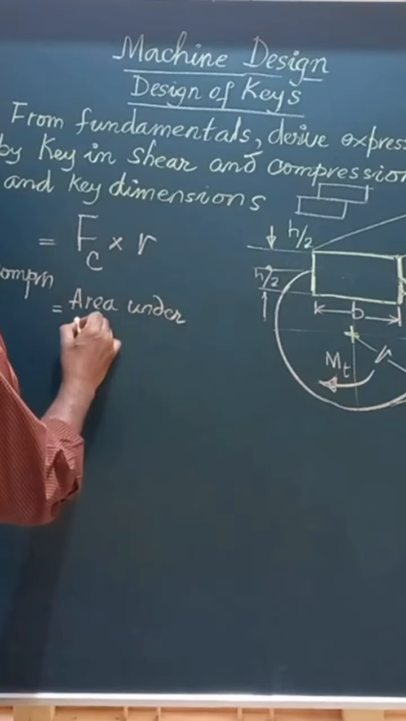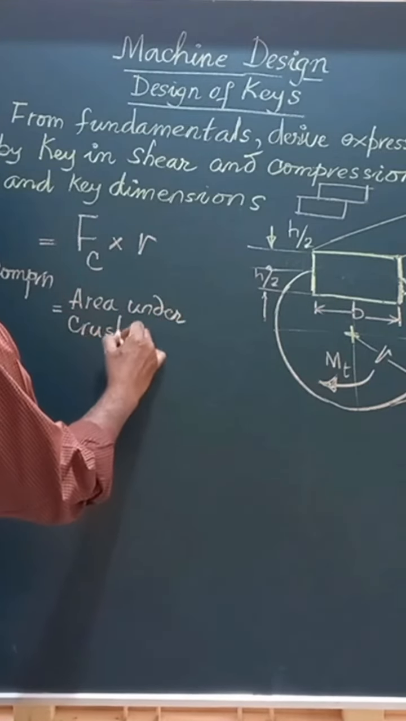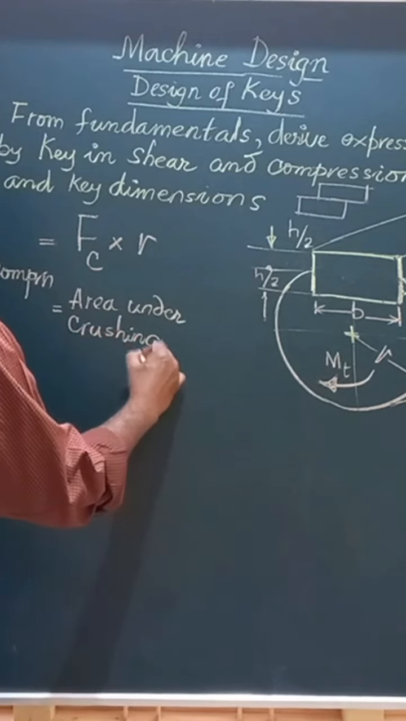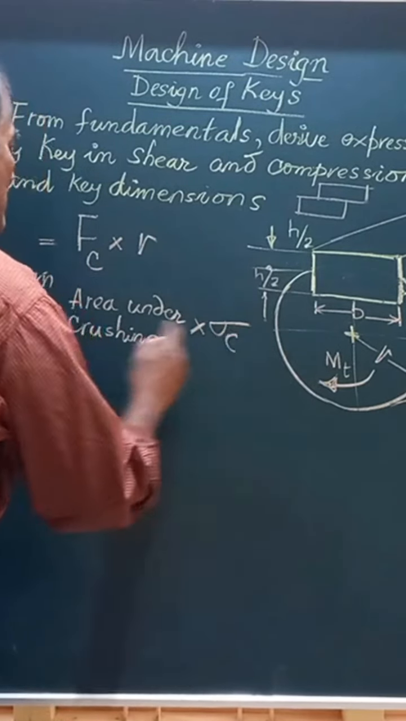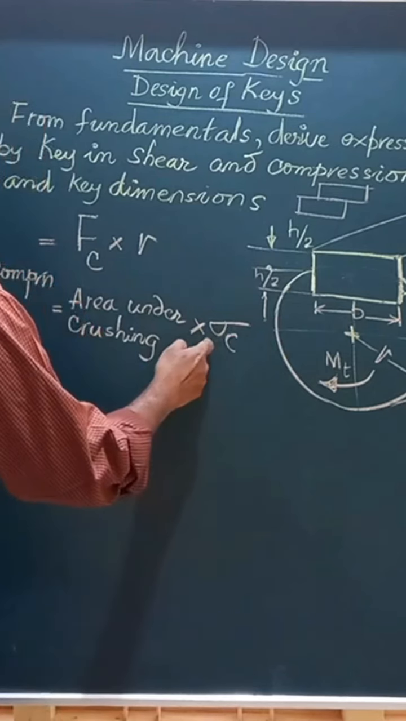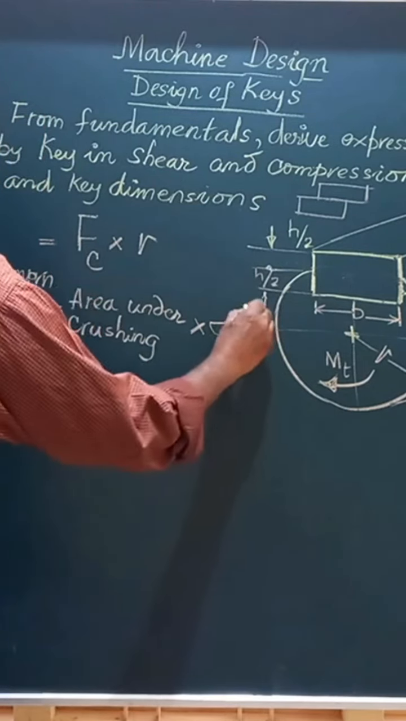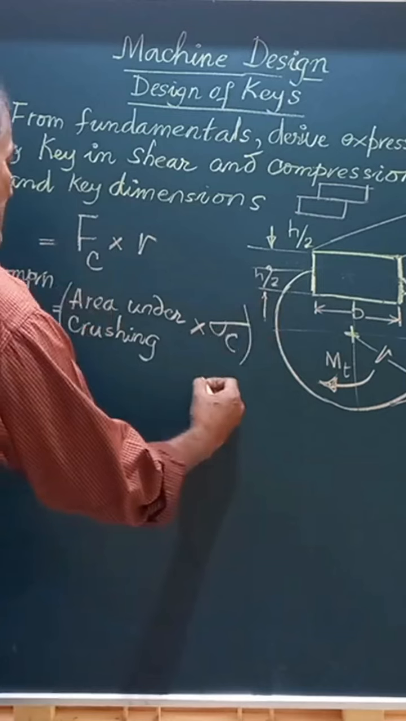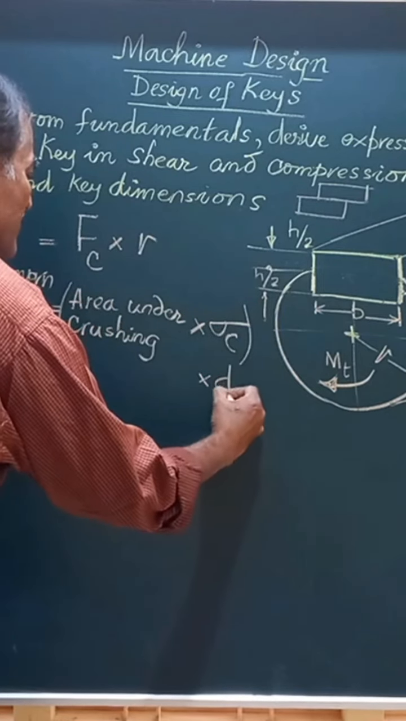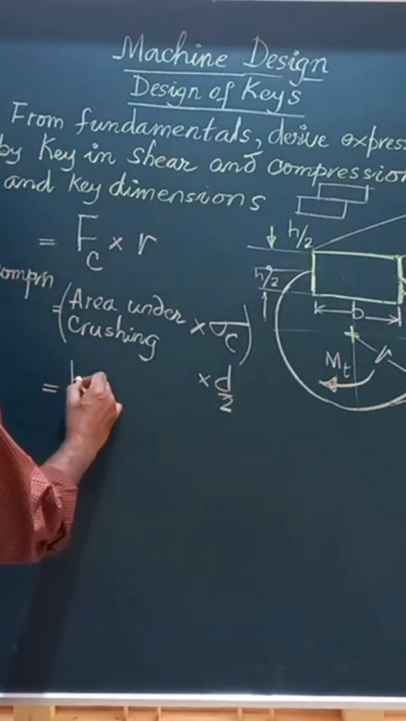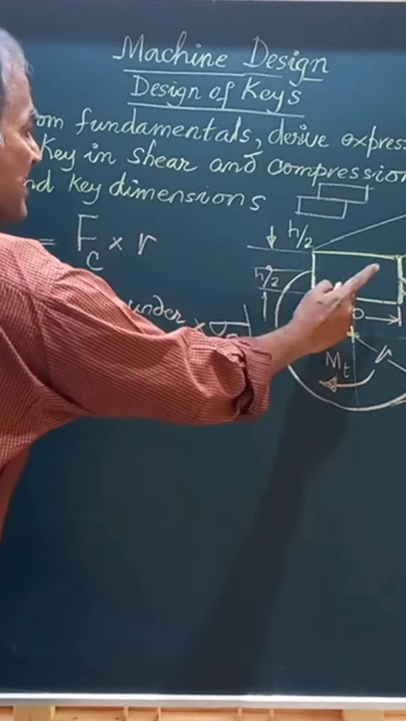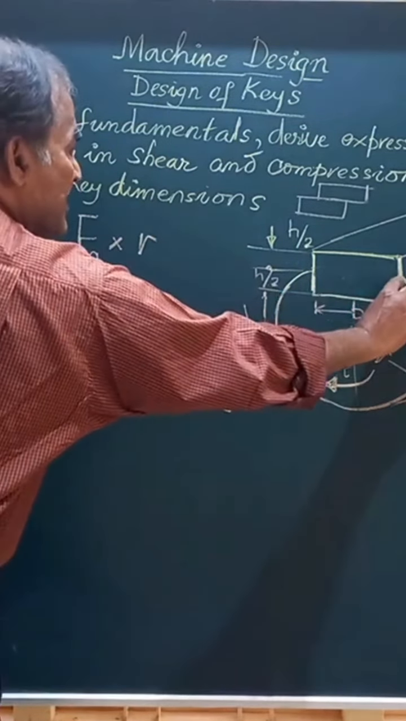Area under crushing multiplied by the crushing stress, which is designated as sigma c. So area into stress will give you the load Fc, multiplied by the radius, that is d by 2. Friends, here area under crushing will be the area of the key which is in contact with the surface of